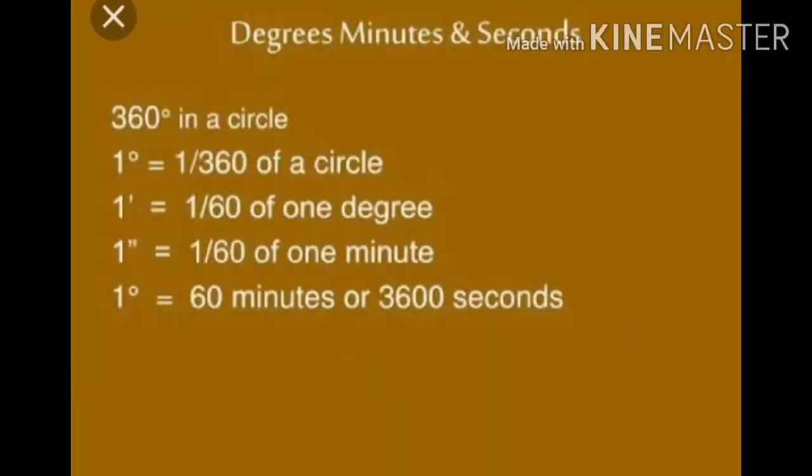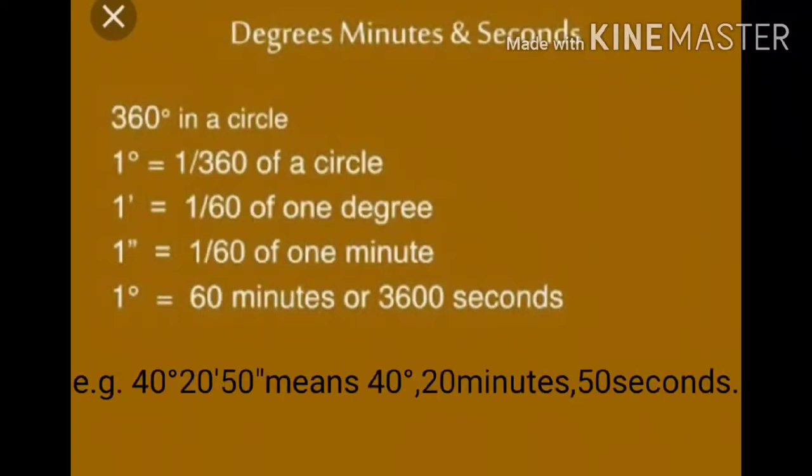Next characteristic is that latitudes are expressed in degrees, minutes and seconds. This is used for determining the exact location more precisely. Earth as a whole represents 360 degrees. Each degree is split into 60 parts. Each part is 1 divided by 60 of a degree. These parts are called minutes. Each minute is split into 60 parts. Each part is 1 divided by 60 of a minute. These parts are called seconds. You can see here, this means 40 degrees, 20 minutes, 50 seconds.